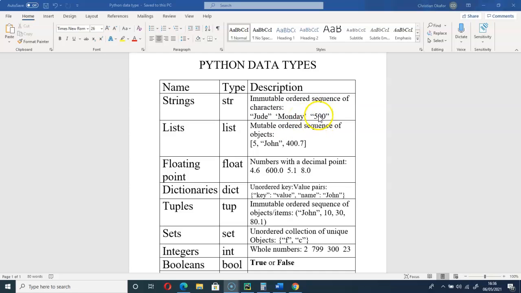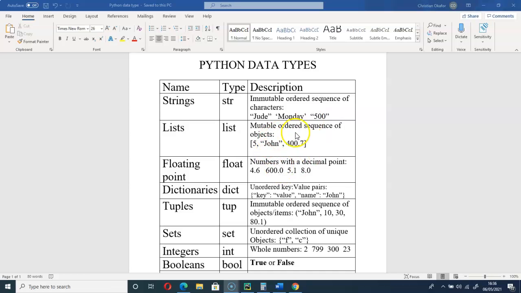You can see we have 500 here, which is a number, but because this 500 is in double quotes, it automatically becomes a string. It is no longer an integer. We have another way of representing multi-line strings with triple quotes. We will get to that when I start an individual video on this data type.